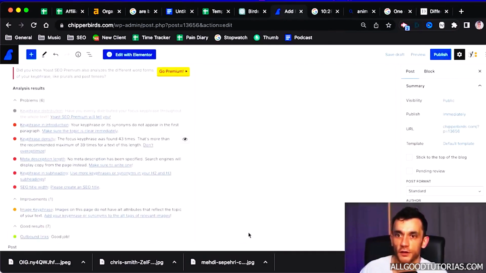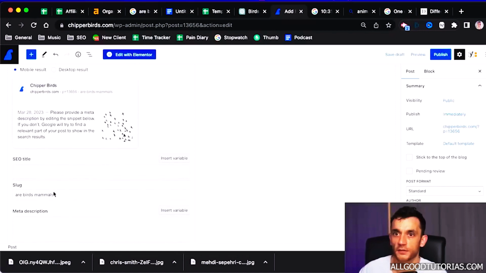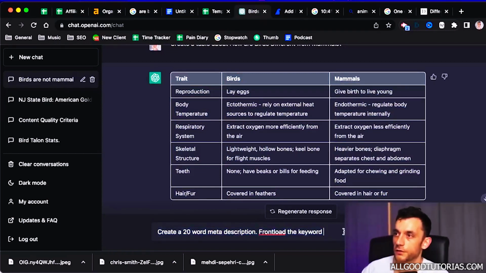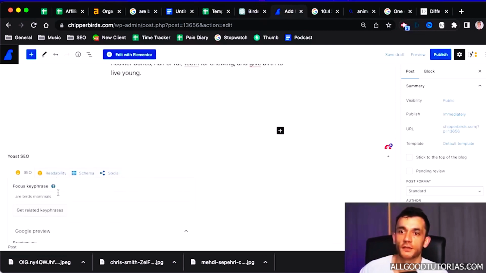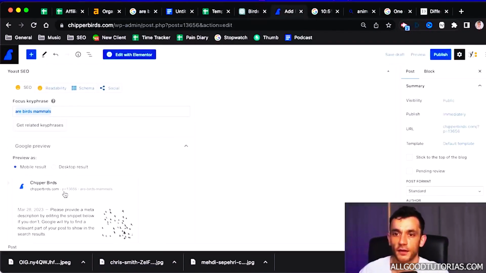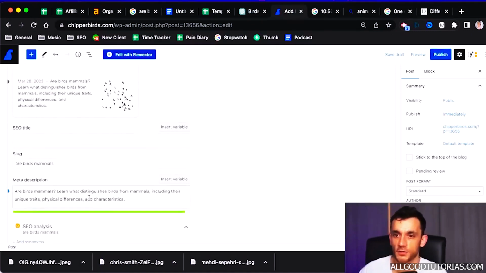Probably Yoast score is going up nicely now. We need to get a meta description. Easy to do that with ChatGPT again. So you use these custom prompts that I've got, and then you front load the keywords. You say create a 20-word meta description and front load the keyword, whatever your keyword is. In this example, it is birds, mammals. So we'll take that and we'll paste it into meta description.